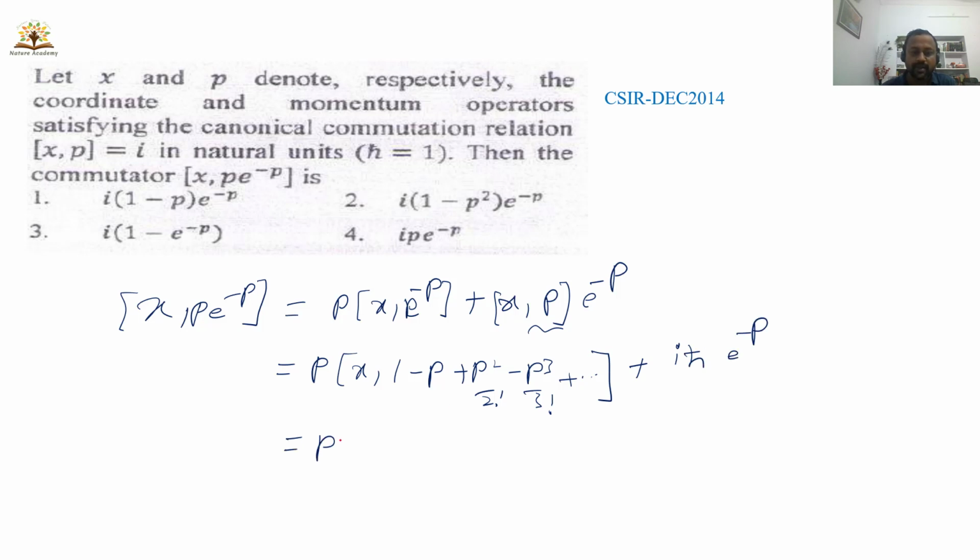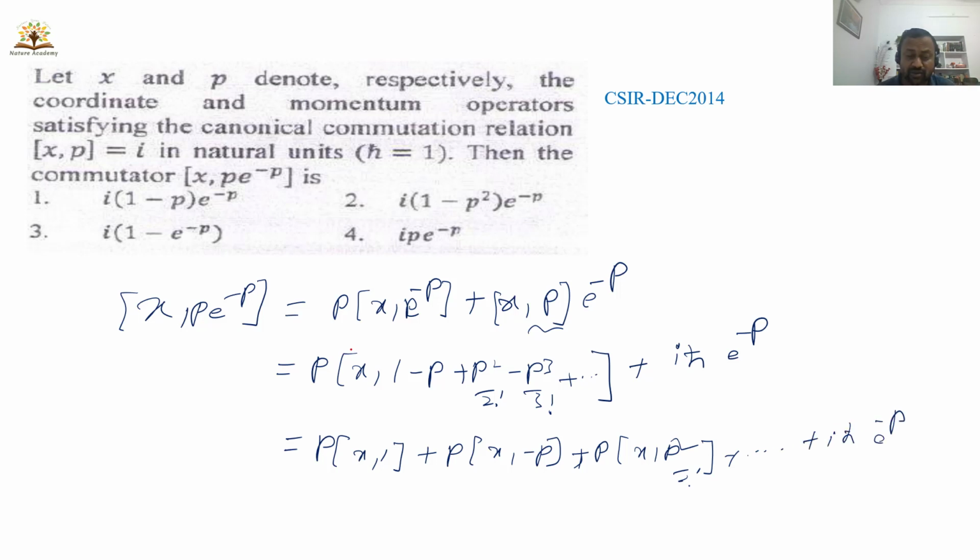So we expand here: [x, 1] commutator plus p into [x, minus p] commutator plus p into [x, p square by 2] commutator plus and so on plus i h bar e power minus p. You just follow the technique that we used in the previous problem, you will get the correct answer. So here the correct answer is the third one. You do the simple steps, you can get this one.